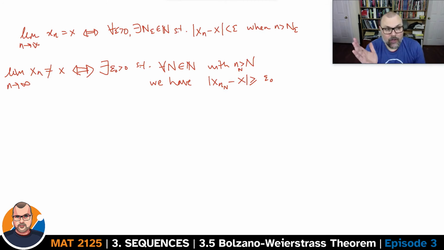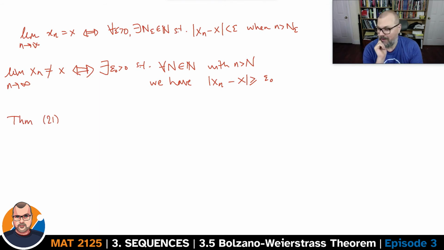Now, I could have done without actually writing the N here, but it might just be a good way to remember the choice of this little n depends on what the specific corresponding value of capital N is. I don't know if you've done any formal logic, but this sentence here is the negation of the sentence above.